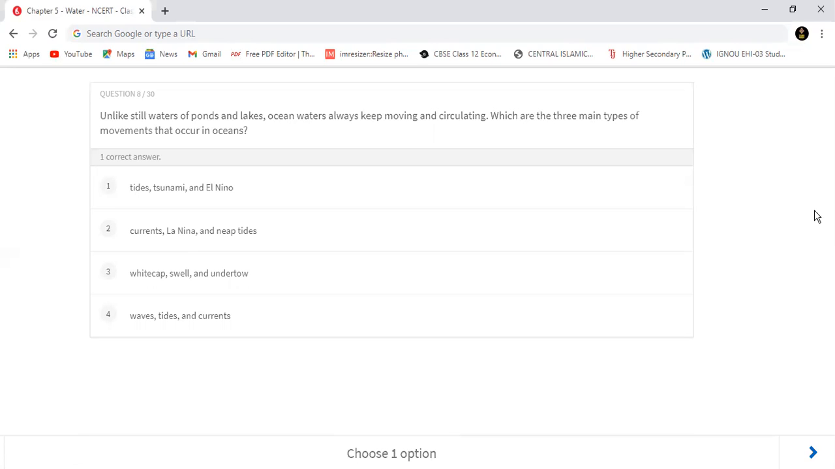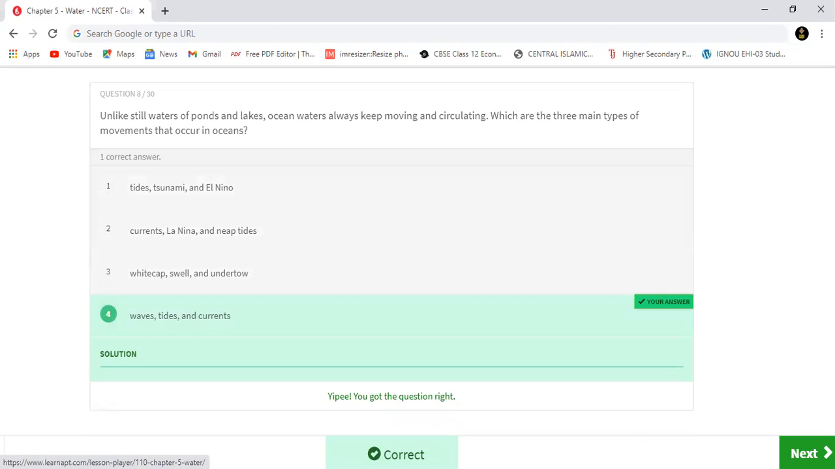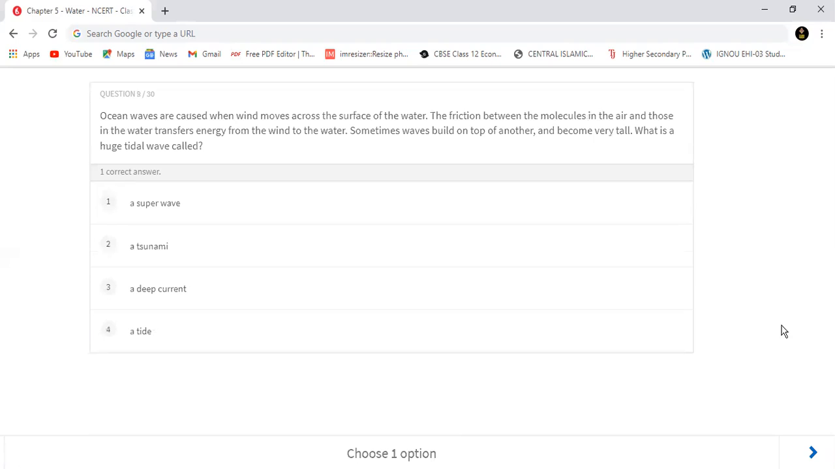आपने पढ़ा भी है. Three main types of what movements पूछ रहा है यहाँ पे. So it will be none other than option number 4, waves, tides and currents. Now we've got it right as well. Moving to question number 9.